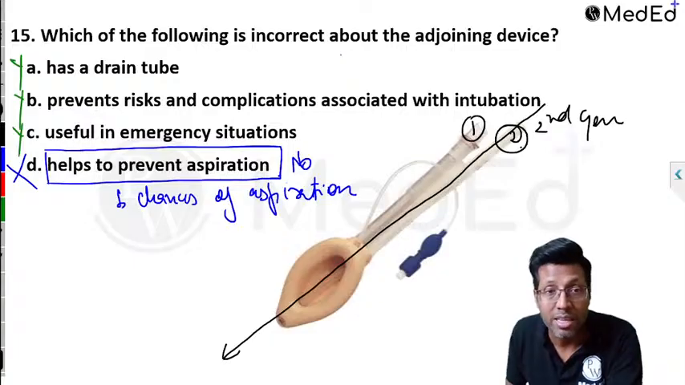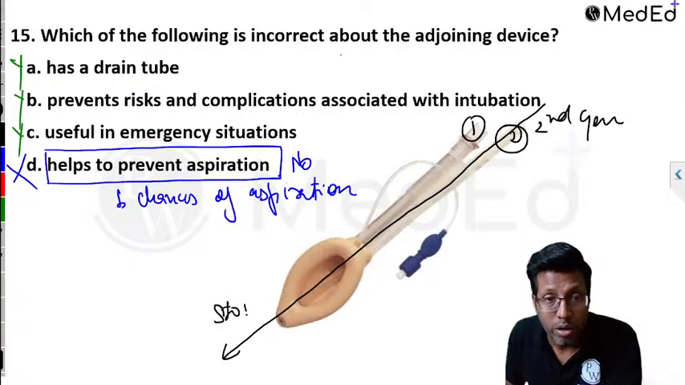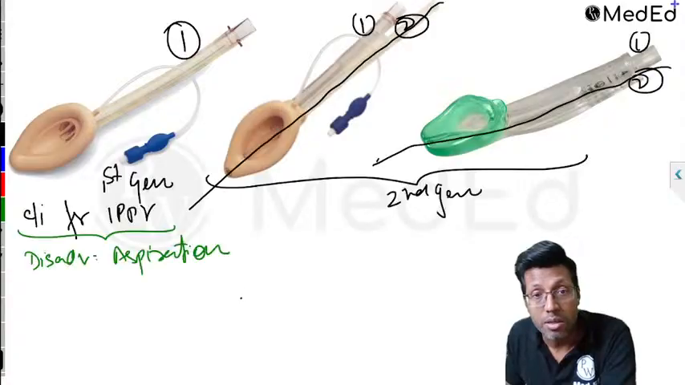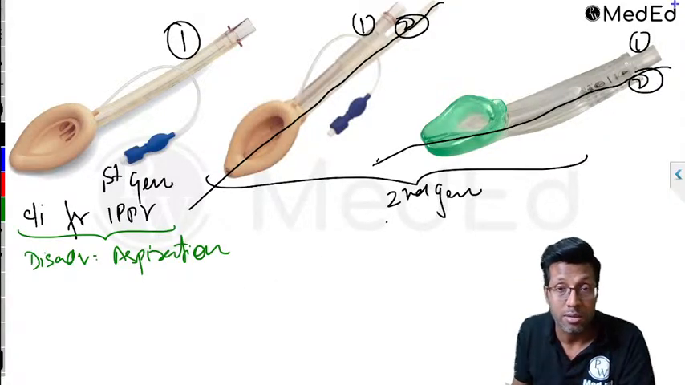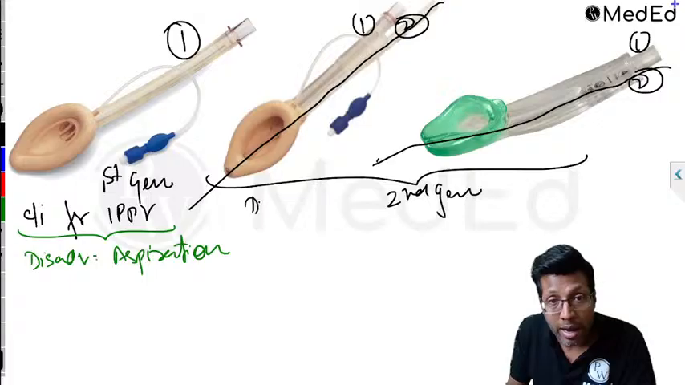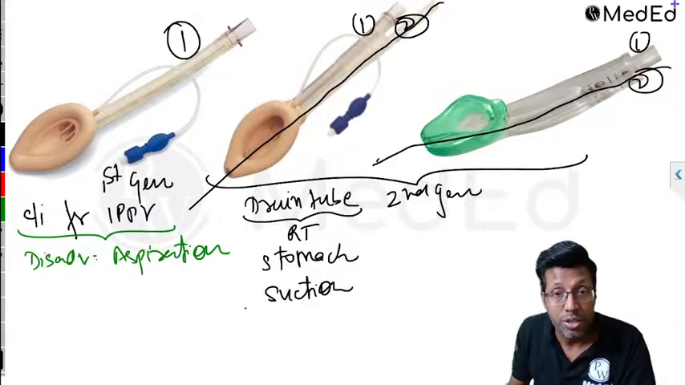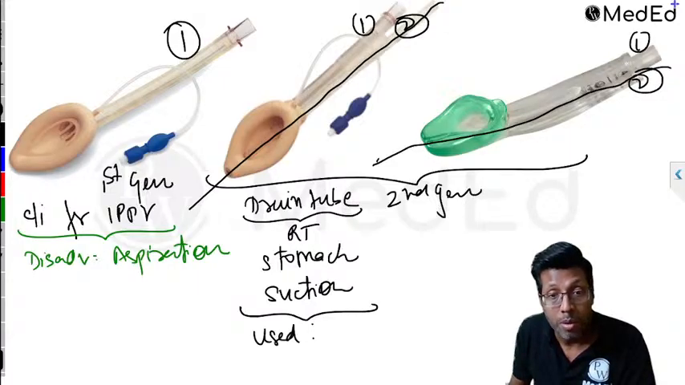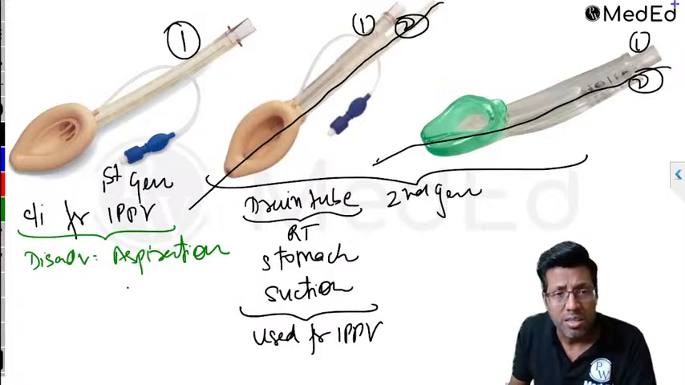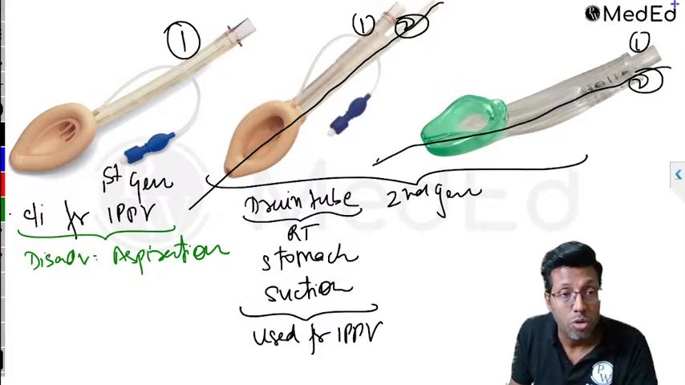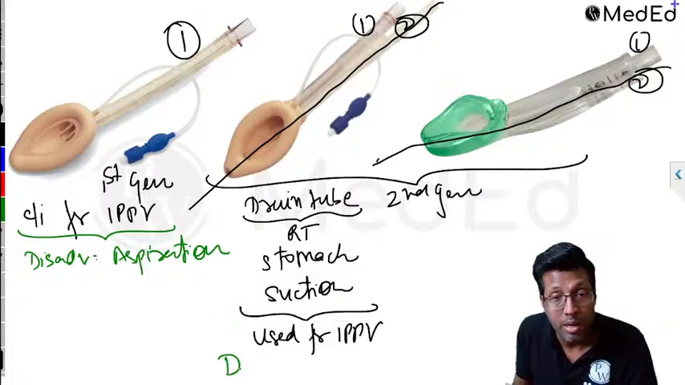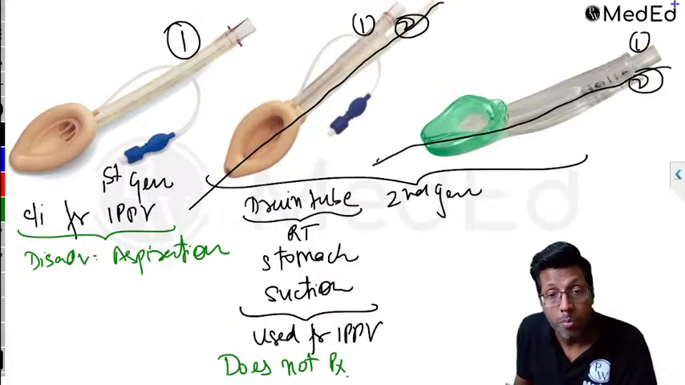The same thing which we discussed, the I-gel, this is going inside the stomach. Correct. So if it goes inside the stomach, you can do aspiration of stomach contents. So the second generation device has a drain tube, and through the drain tube I can insert an orogastric tube, a Ryle's tube that goes inside the stomach, and I can do suctioning from there. Because I can do suctioning, remember, the second generation LMA can be used for IPPV. But does it prevent aspiration? No, it does not prevent aspiration.